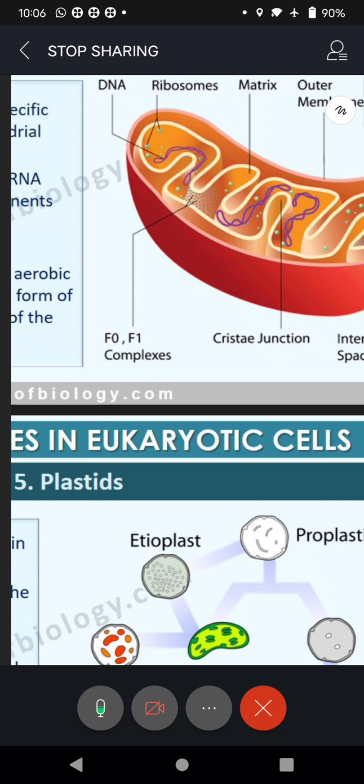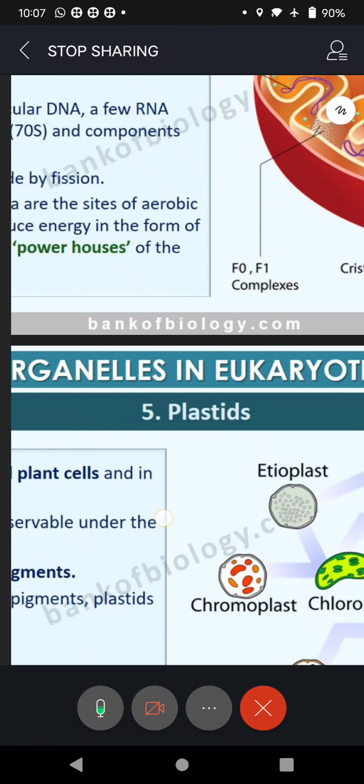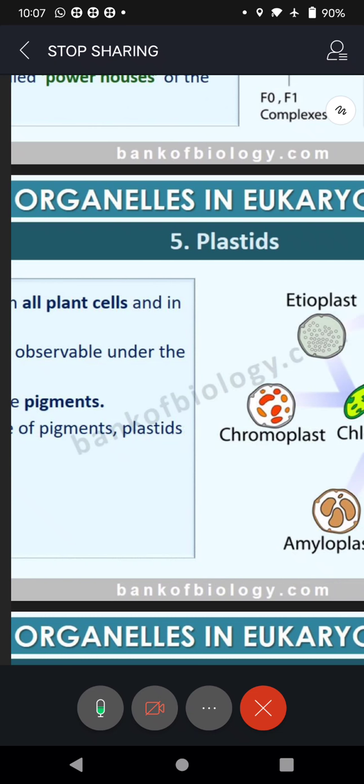Now once again you can see the cristae and F0, F1 particles. You can see the matrix, inner space, presence of DNA, that is the unique property of mitochondria, and ribosomes. Clear? Now we go to the plastids, another important cell organelle. Basically, plastids are storage organs.